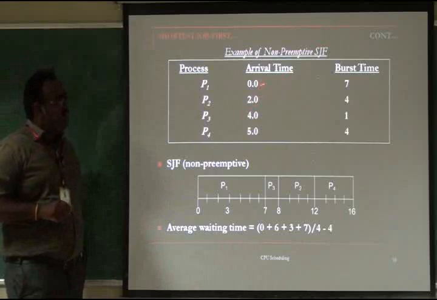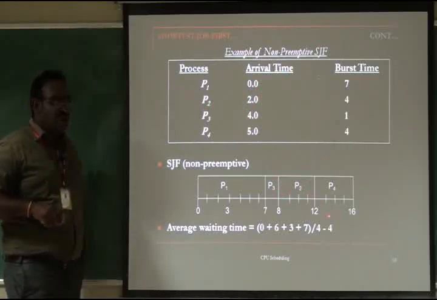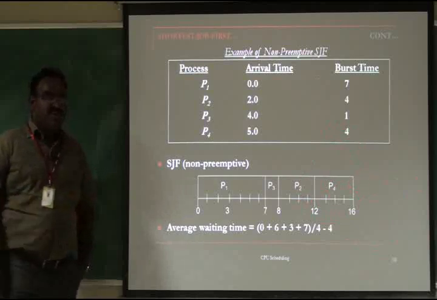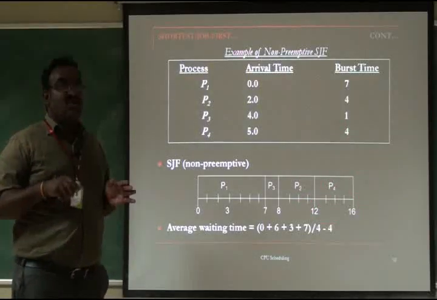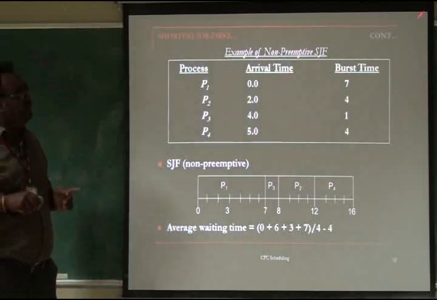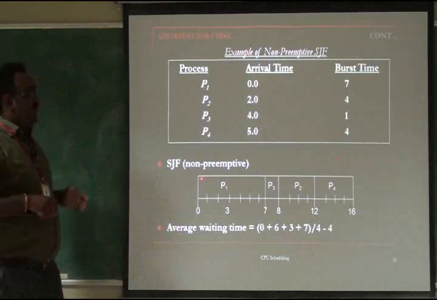So P2 is allocated, and 8 to 4, 12 will be the end of P2. The last one is P4, which is now scheduled on the CPU. So this is shortest job first non-preemptive execution. Once a process is scheduled on the CPU, it never exits from the CPU.